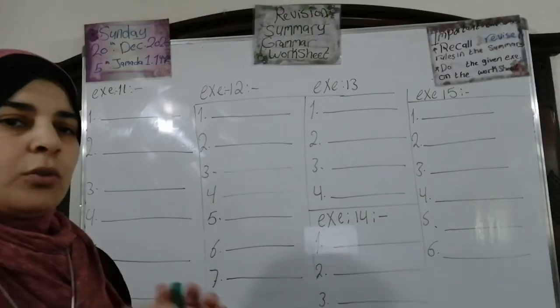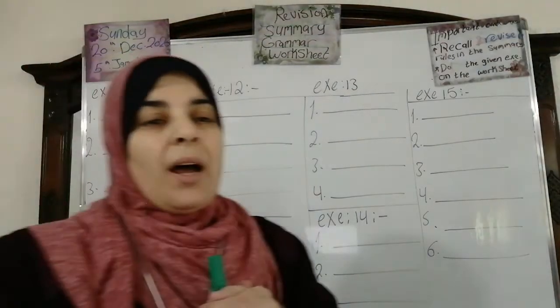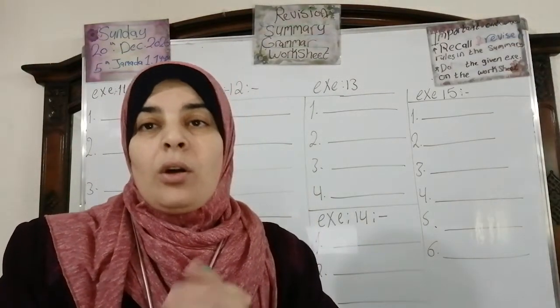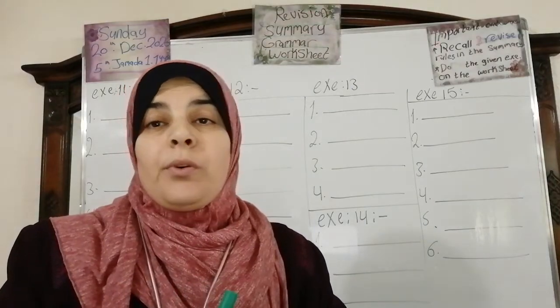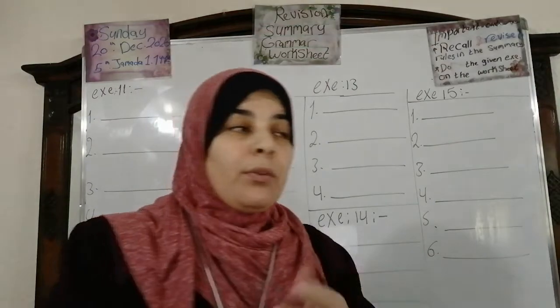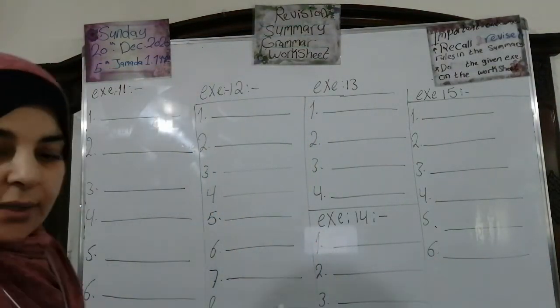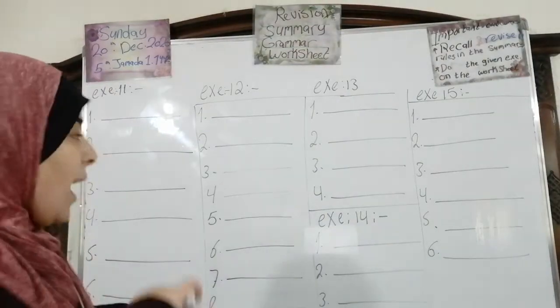Now let's move to question number 11. Choose the correct alternative. We have: I ate a little or a few soup for dinner. What do you think? Soup, is it countable or uncountable? Yes, of course, it's uncountable. We are going to write a little. Excellent. A little.